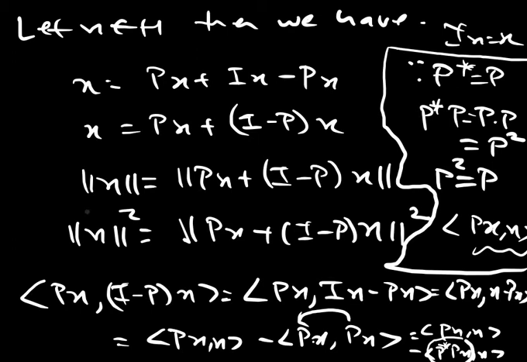So these two terms are perpendicular to each other.